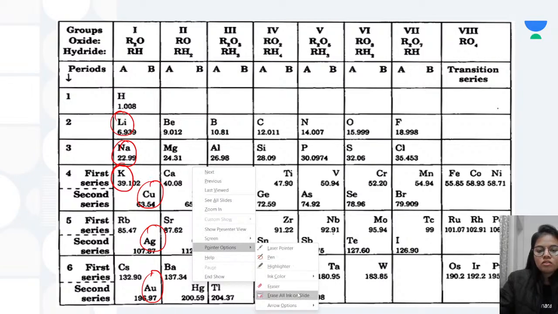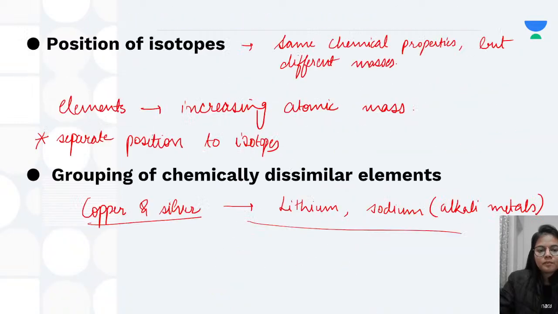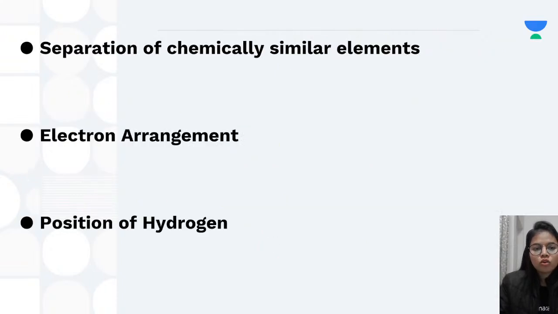Okay, so that was the main problem. Next is grouping or separation of chemically similar elements. As I told you, he tried to group together elements which were not very chemically similar. He also separated some of the elements which were chemically similar.